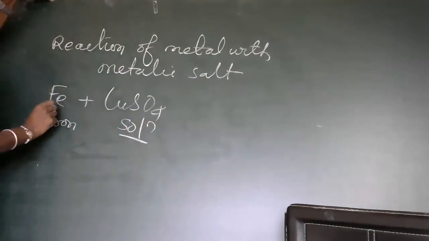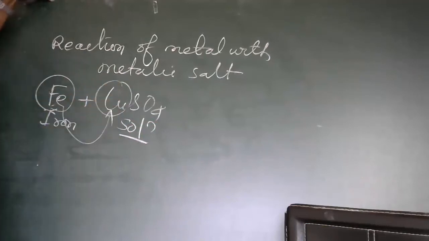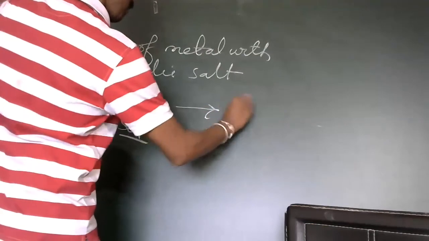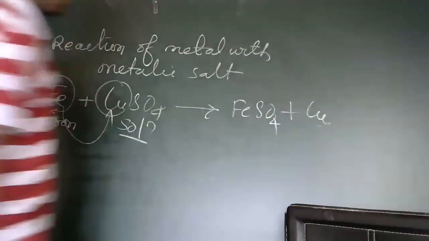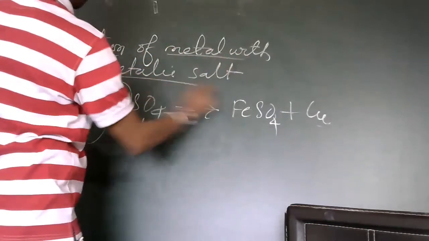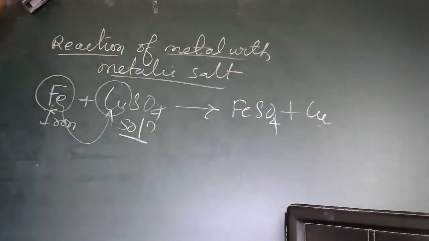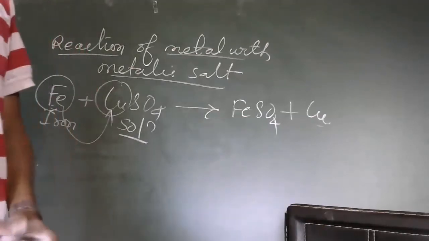so what happens? This is more reactive, this is less reactive. Copper is less reactive. This displacement reaction happens over here. It forms FeSO4, and copper is liberated here. Like this, the reaction happens actually. This is the reaction of metals with metallic salts, the displacement reaction. So this is how the reaction happens. If you have any doubt in this, you can ask now.